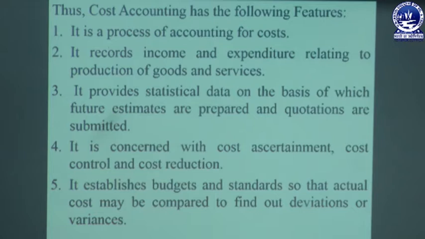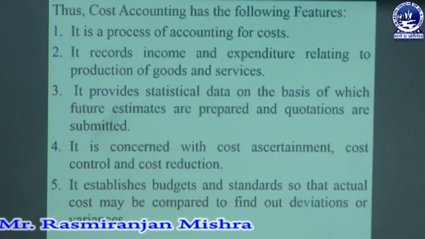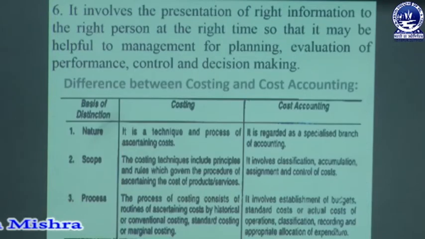The fifth point, it establishes budget and standards, so that actual cost may be compared to find out the deviation or variances. So at the time of preparing cost, we must take into consideration the budget, that means predetermined estimations, and standards. We compare the standard with the actual, so that actual cost may be compared with the standard, and if any deviation or variation is there, that can be taken into consideration. Accordingly, steps can be taken to control it if any excess expenditure is incurred.